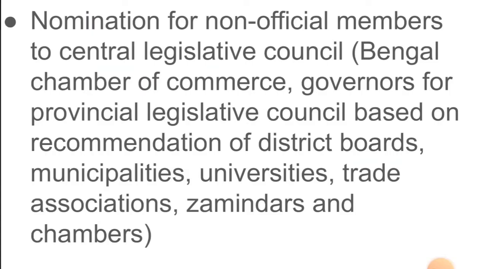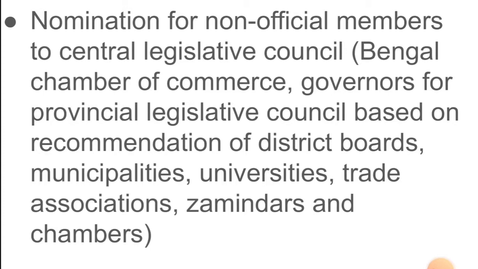Now nomination for non-official members to the Central Legislative Council was on the recommendation of the Bengal Chamber of Commerce, and governors for Provincial Legislative Council based on recommendation of district boards, municipalities, universities, trade associations, zamindars and Chamber of Commerce.